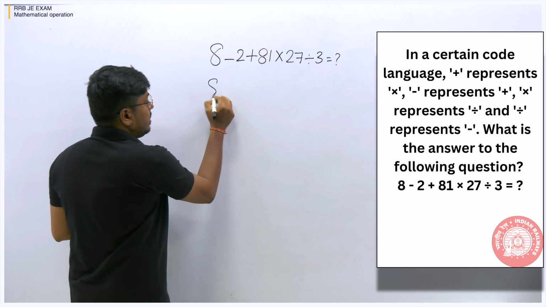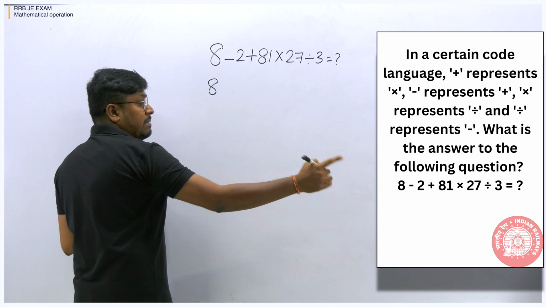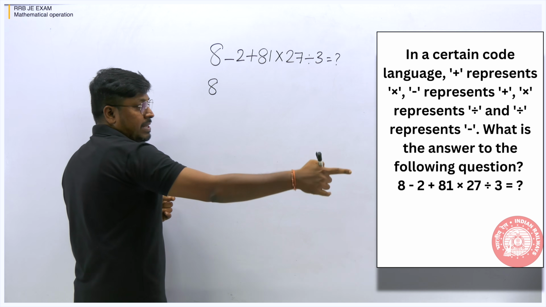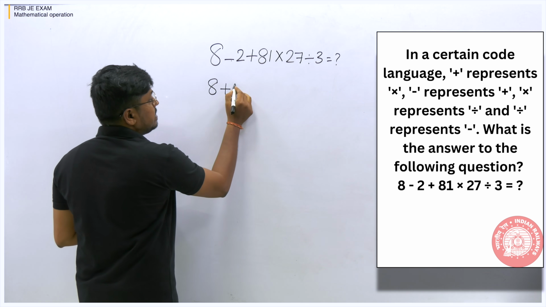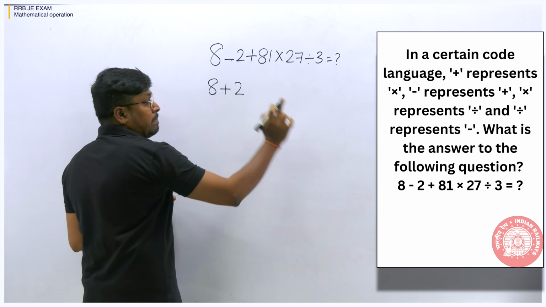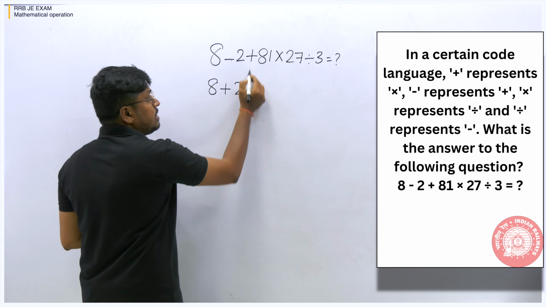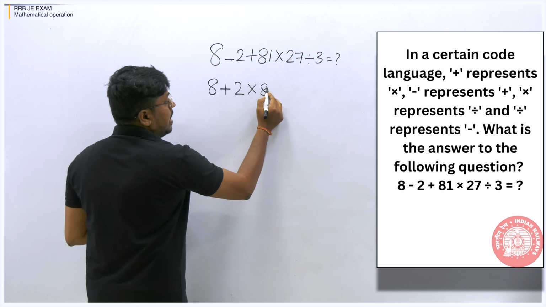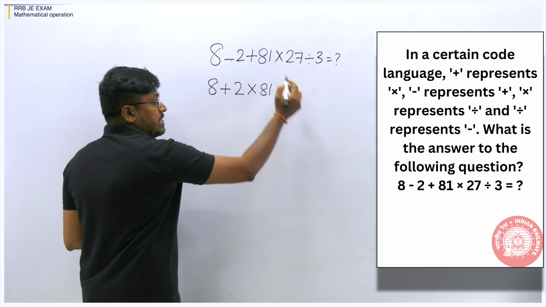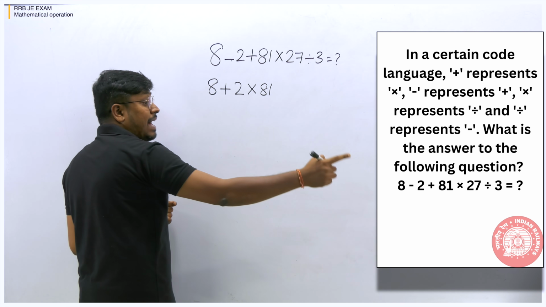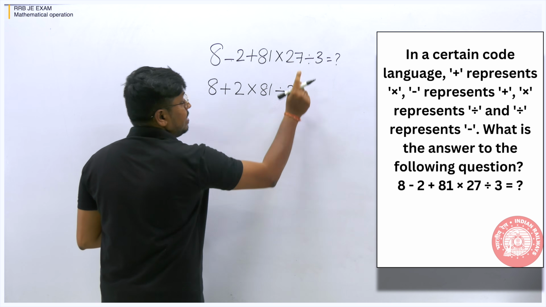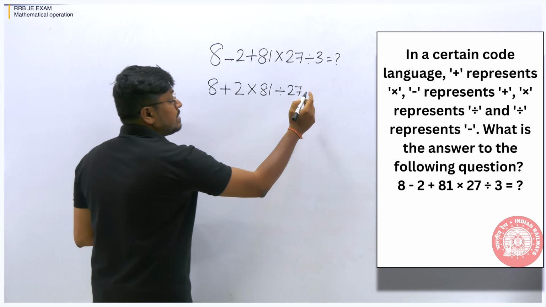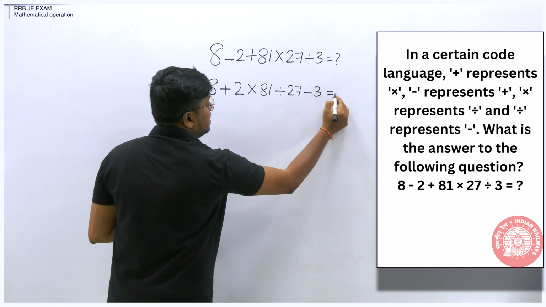So 8 minus: wherever you see minus, it represents plus, so write plus 2. Now plus represents multiplication, so 81 multiplication. Multiplication is represented as division, so division of 27. Division is represented as subtraction, so minus 3 is equal to question mark.